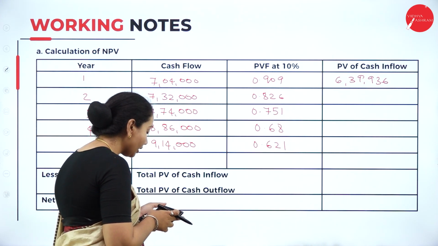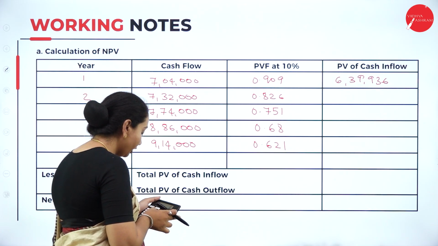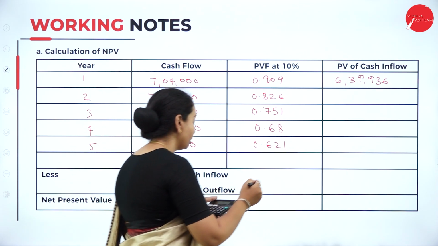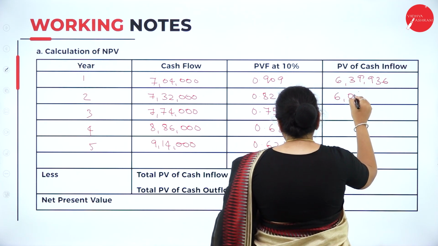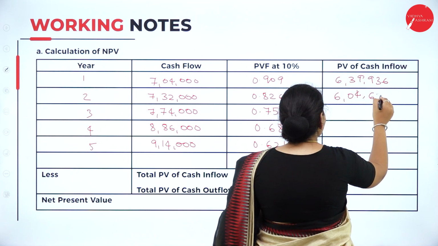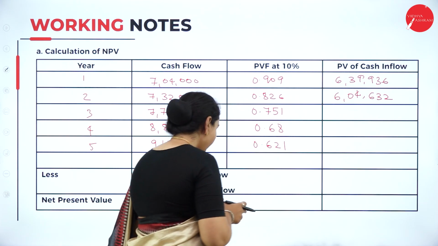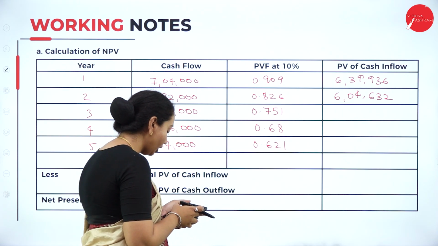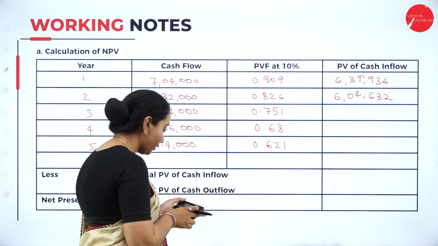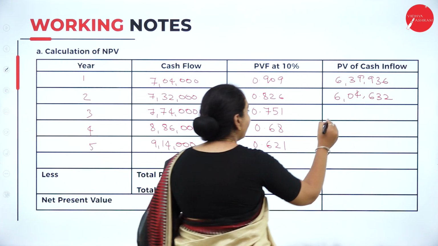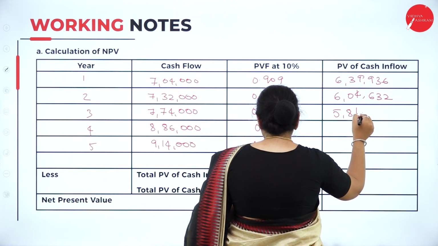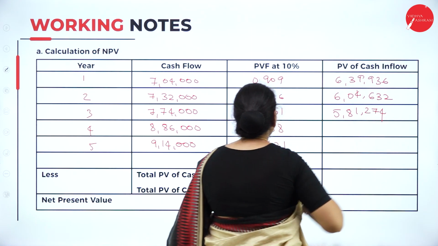Then 7,32,000 into 0.826 gives 6,04,632. Then 7,74,000 into 0.751 gives 5,81,274.